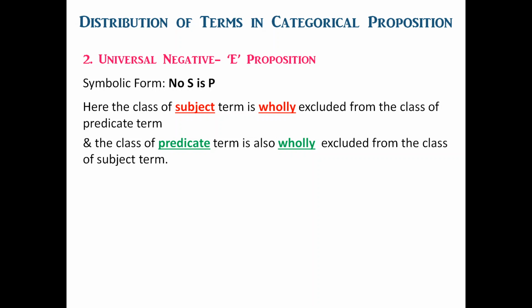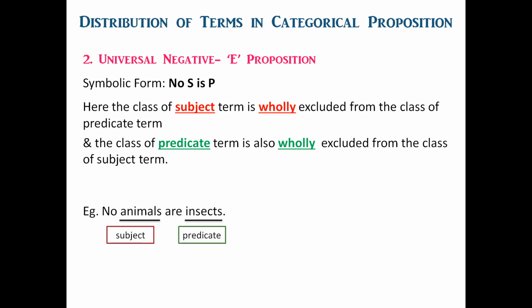Let us take an example. No animals are insects. Here, animals is the class of the subject term and insects is the class of the predicate term. The class of the subject term, that is animals, is wholly excluded from the class of the predicate term, that is insects.